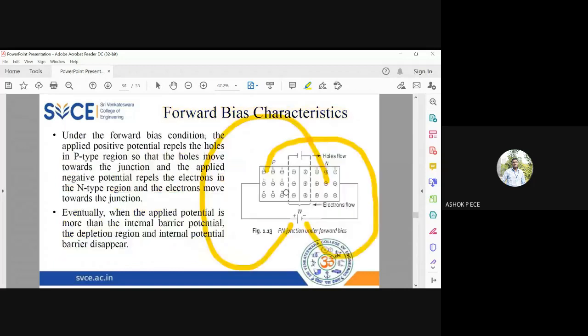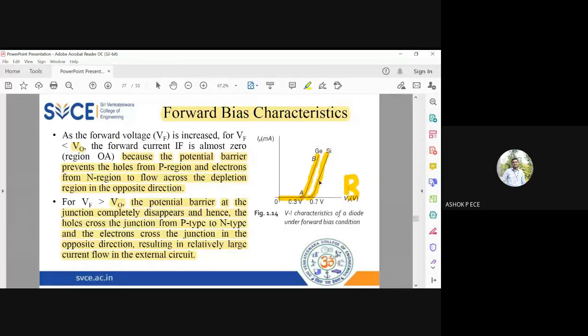Which means that even inside the battery, the charges are pushed to the other side. Electrons are attracted and come to the positive end. But inside the battery, the electrons are pushed from the positive end to the negative end, and they cannot come back. The negative end, having negative polarity, produces a repulsive action, so the electrons are pushed away from the battery. They again go to the N region. This process repeats and repeats, giving rise to increased current when you increase the voltage applied to your diode.